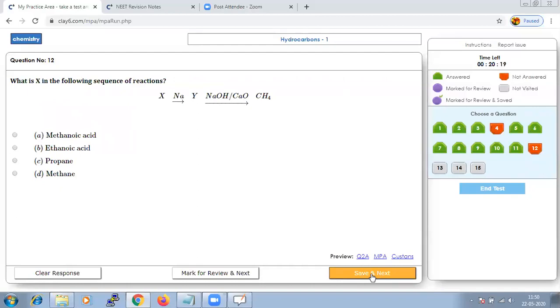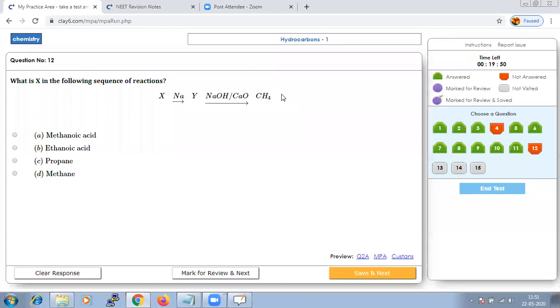What is X in the following sequence? When it is reacting, X should react with sodium and give us Y, and in presence of NaOH and CaO, it should give us methane. So the simple thing is which one will get reduced to methane.